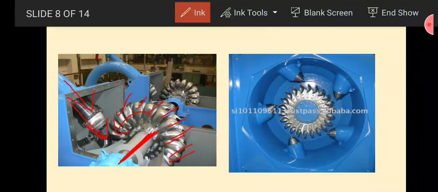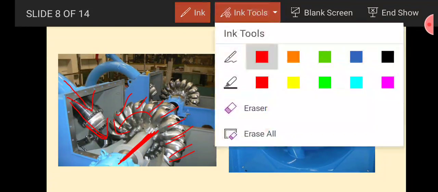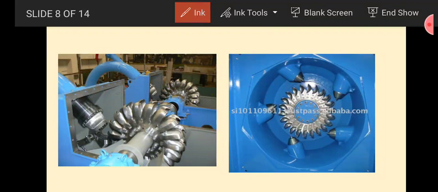Many turbines come with a single jet, many with double jet, triple jet or four jets. As you see in the image, there are 5 jets mounted, and all this flow will be tangential to the turbine. As you see, this is tangential, this is tangential. So you can clearly see that a single runner is deflected by multiple jets, and all the jets are only supplying the kinetic energy of the water.